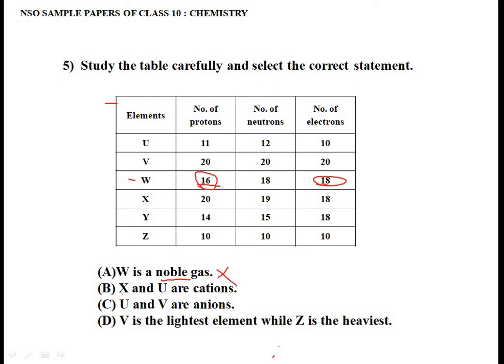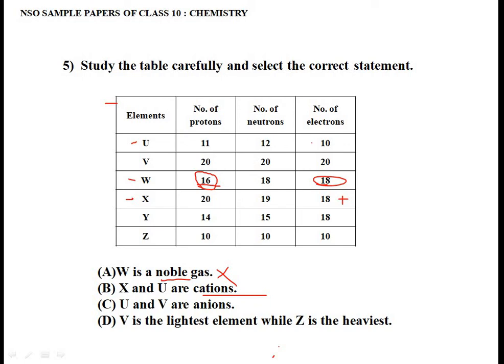Okay. So the option B says X and U are cations. Where is that? U is here and X is here. So X and U are cations. Let's see. X number of proton is 20, whereas number of electron is 18. It means you have removed 2 electrons from its outermost shell. So when you remove 2 electrons, obviously it is going to form a cation, positive ion. So obviously it's a cation.